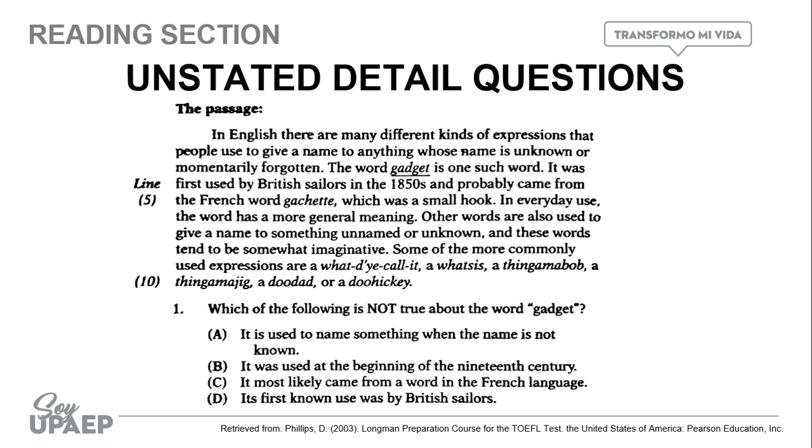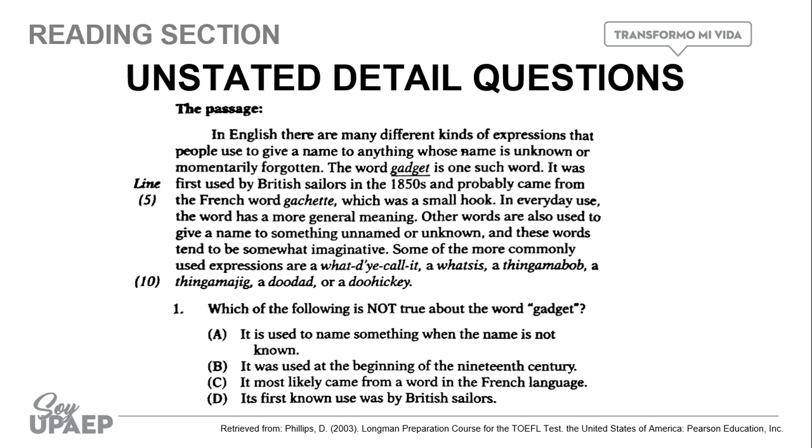Okay, so it is important that we identify keywords in the question and that we find them in the passage. And from there, we can apply the elimination method. This is something that I invented in order to explain that you have to start eliminating options and the one that stays is the correct answer. So in this case, we have the word gadget. And if you notice in the passage, the word gadget is underlined.